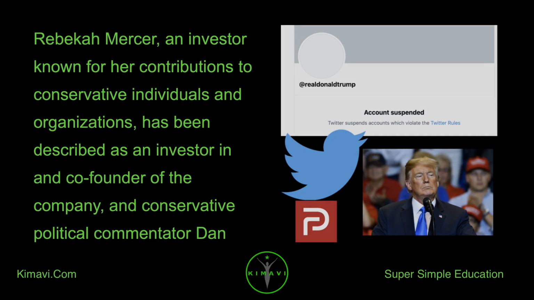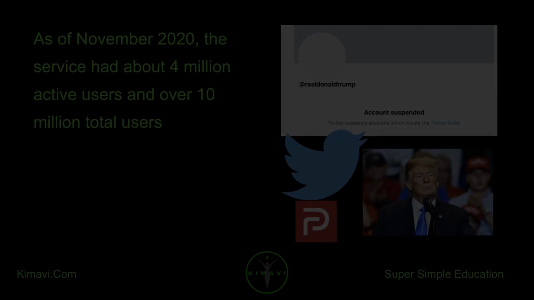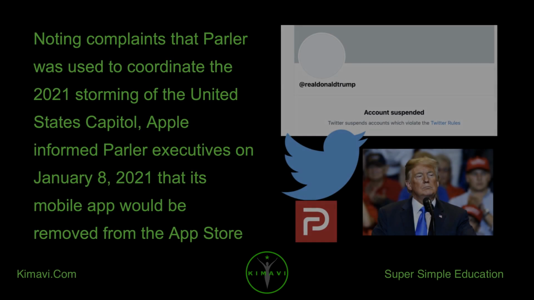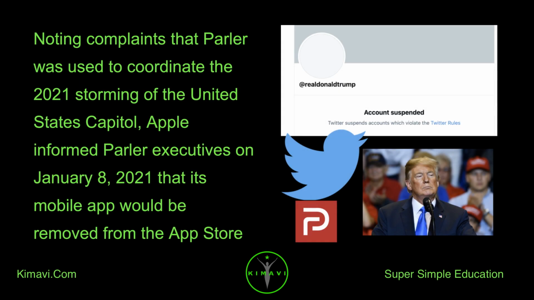Rebecca Mercer, an investor known for her contributions to conservative individuals and organizations, has been described as an investor in and co-founder of the company, and conservative political commentator Dan Bongino has said he is an owner. As of November 2020, the service had about 4 million active users and over 10 million total users. Noting complaints that Parler was used to coordinate the 2021 storming of the United States Capitol, Apple informed Parler executives on January 8, 2021 that its mobile app would be removed from the App Store within 24 hours if Parler did not improve its moderation policy.